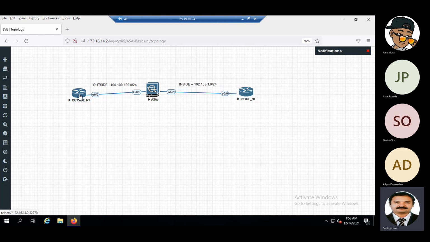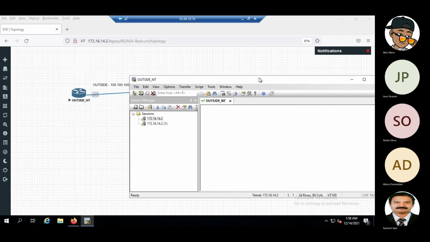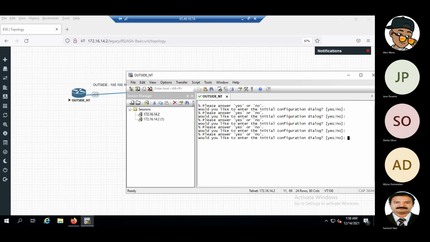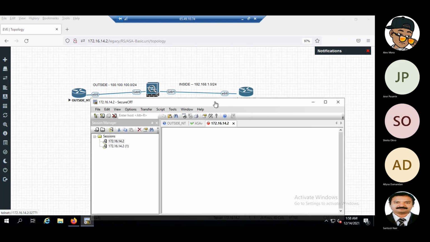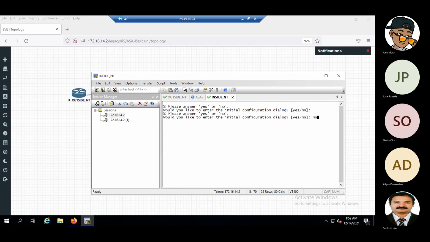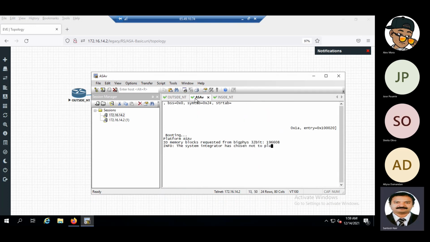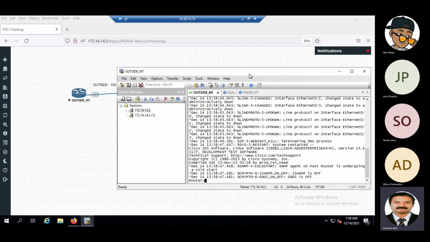First of all, we will configure the router side. We'll configure the router on the outside interface.